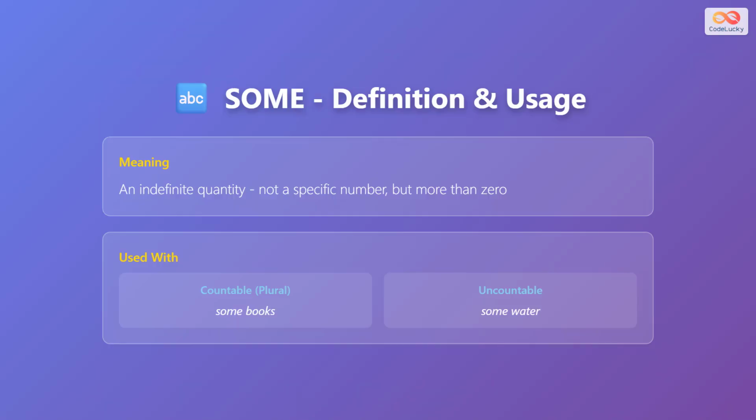The word some means an indefinite amount. It is more than zero, but does not tell how many exactly. You can use some with both countable plural nouns like apples or books and uncountable nouns like water or milk.